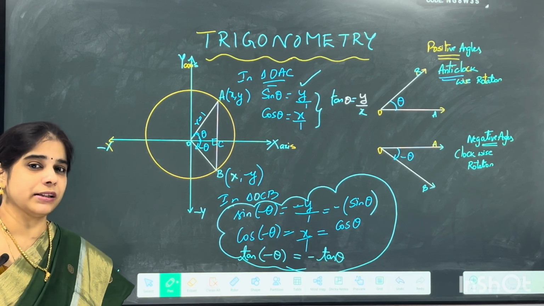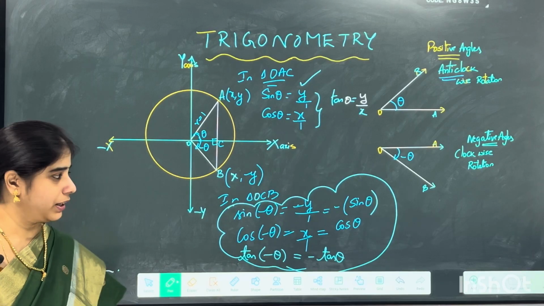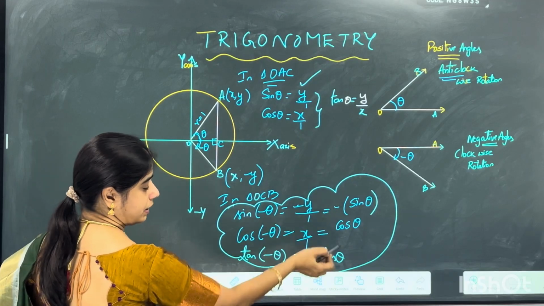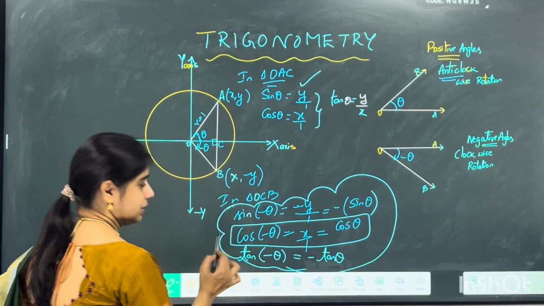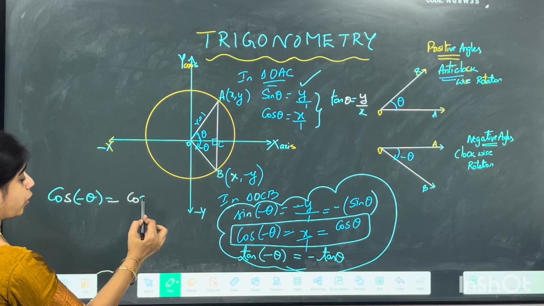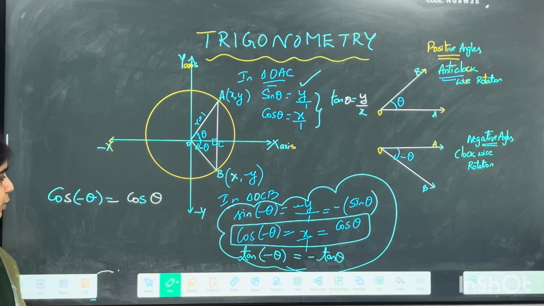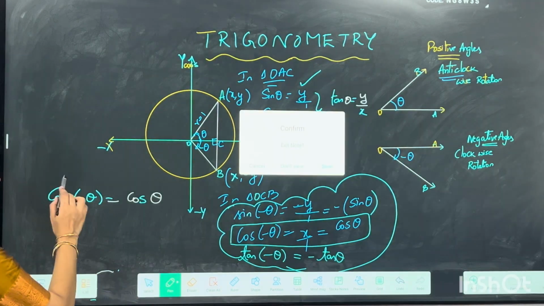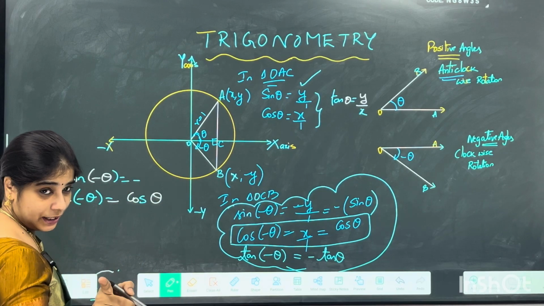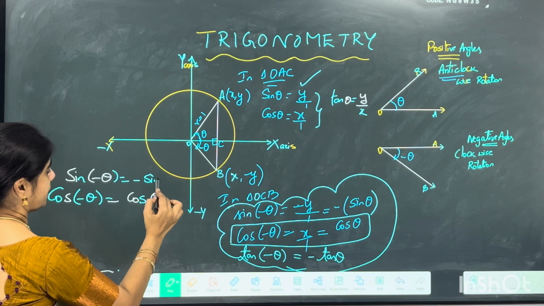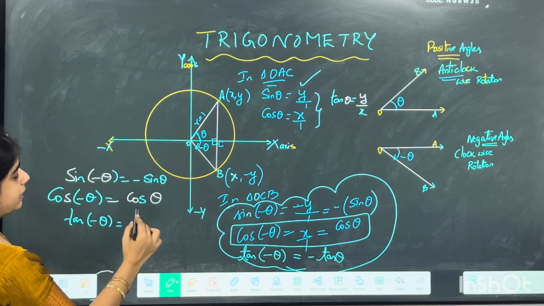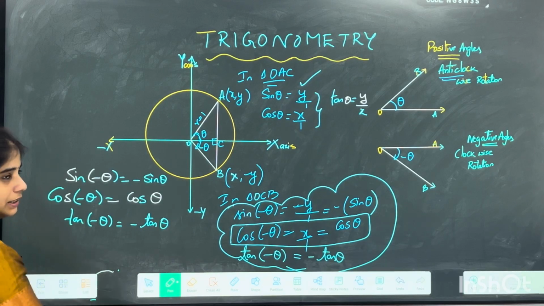So for all the negative angles, all the trigonometric ratios is what we are just finding out. So in this, what is the small observation that we have noticed? Everywhere we are getting a negative except for cos, isn't it? So it's only cos minus theta which will not omit that minus sign. So cos minus theta is cos theta only. But when I'm talking about sine minus theta, that omits that negative sign, that is minus sine theta. And coming for tan minus theta, it's again omitting a negative sign, that is minus tan theta.